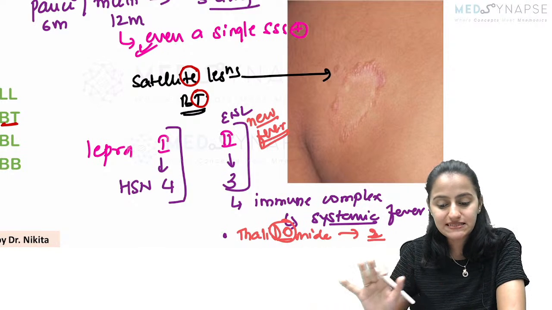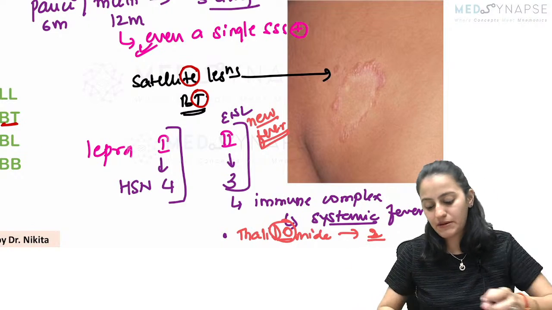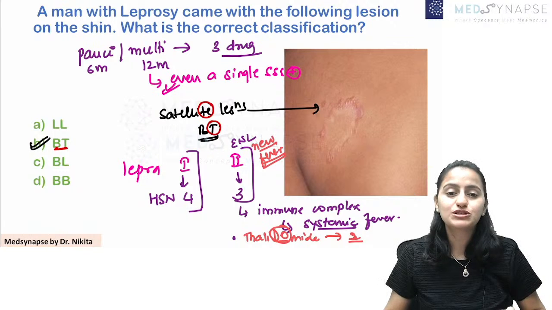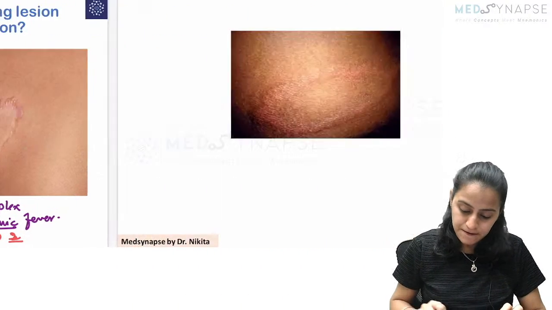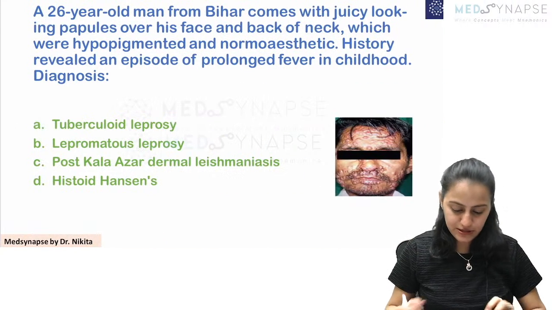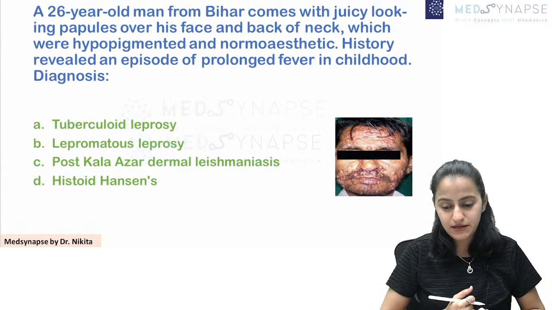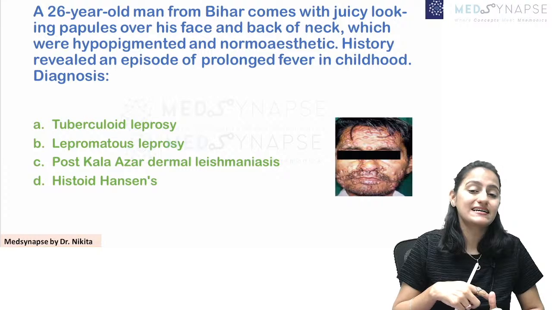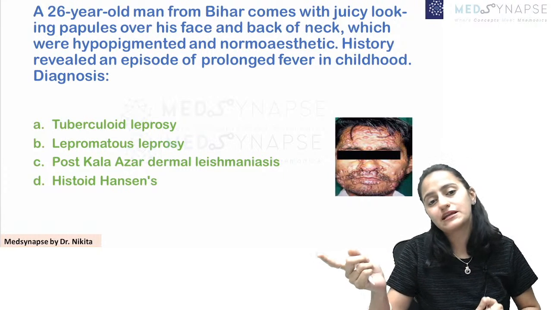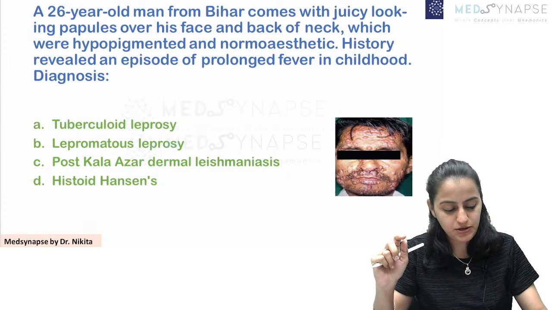Is this clear with everyone? Right? So remember, the satellite lesions is BT. Okay, satellite lesions is BT. All right, going to the next one. What do you think will be the answer to this one now? Yes, Vinay, absolutely right. You need to give NSAIDs, steroids, and continue the leprosy treatment. Do not stop the treatment. That is very, very important.